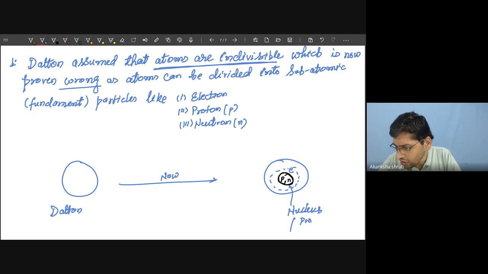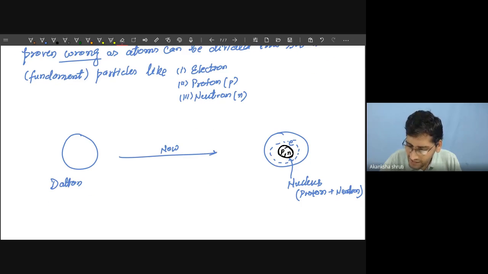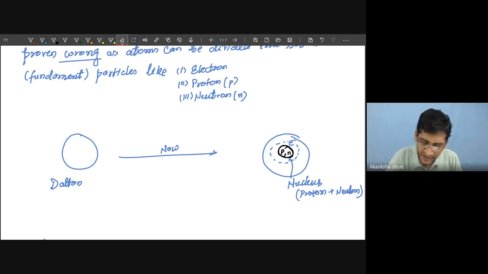One is proton and the other one is neutron. So these protons plus neutrons are collectively forming the nucleus. Okay, and the electron is revolving around it. So this is the electron which is revolving around it.